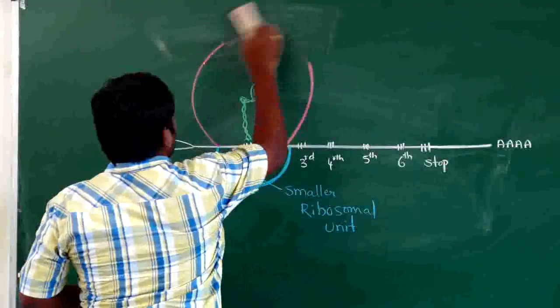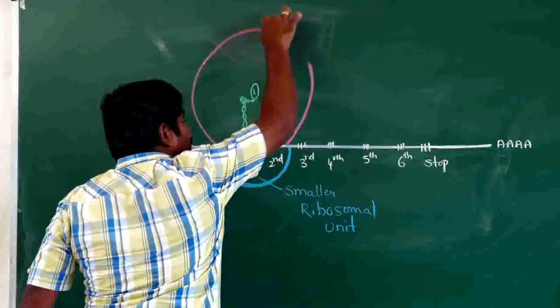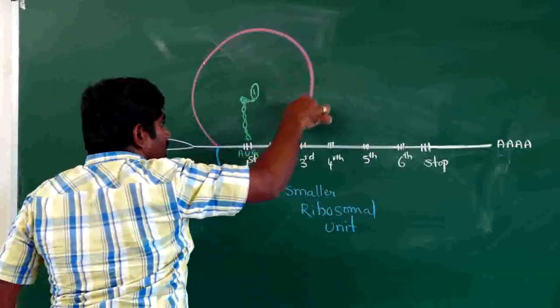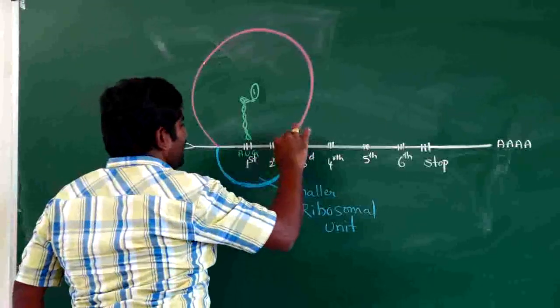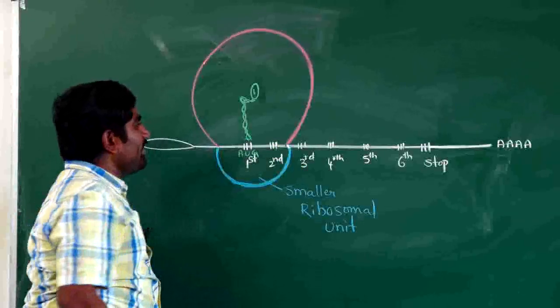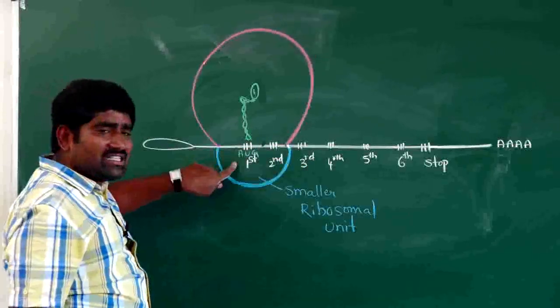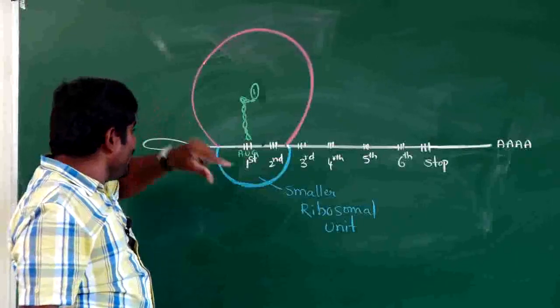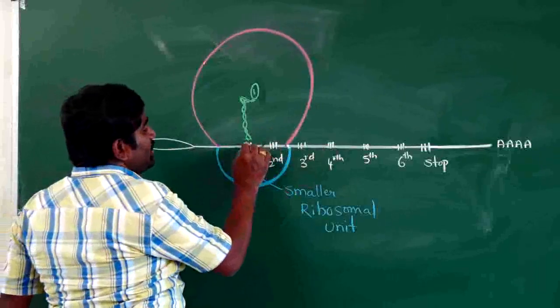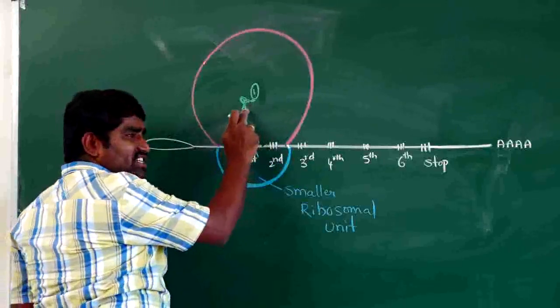So this is the order. First, translation starts with the binding of the smaller ribosomal unit with mRNA. After that, the tRNA will come and join at the first codon. This is the first tRNA, the initiation tRNA.